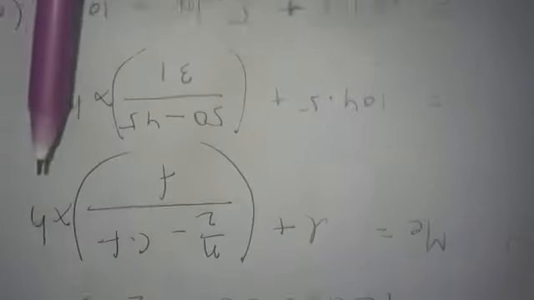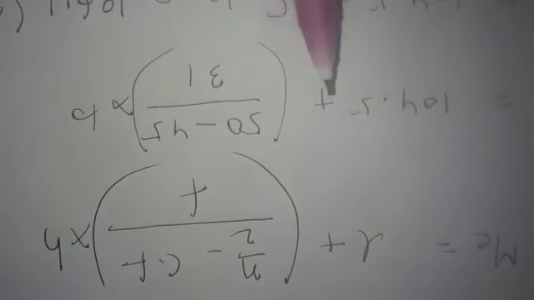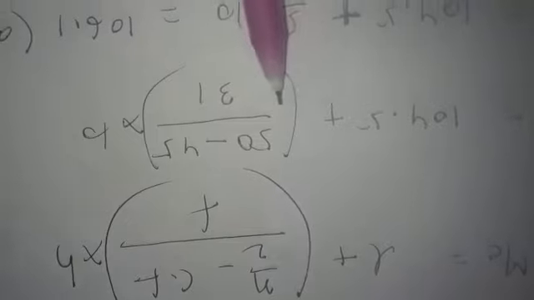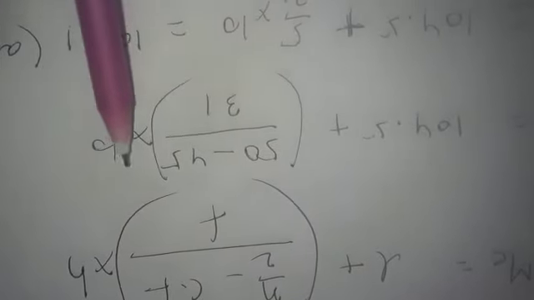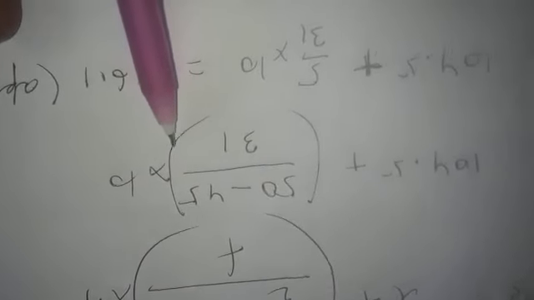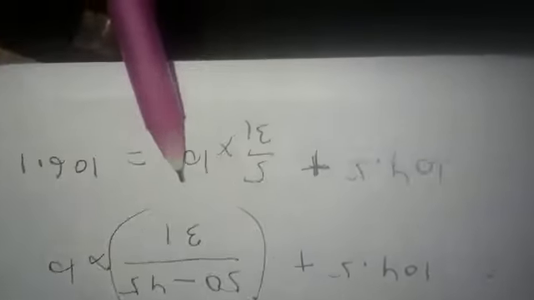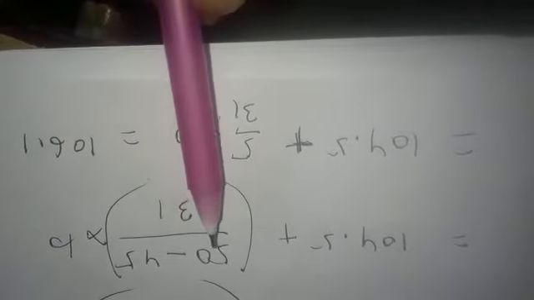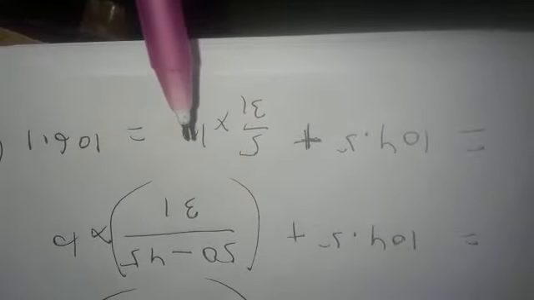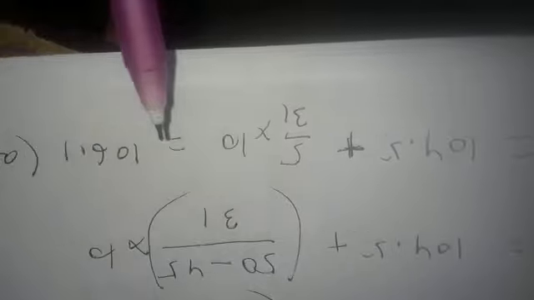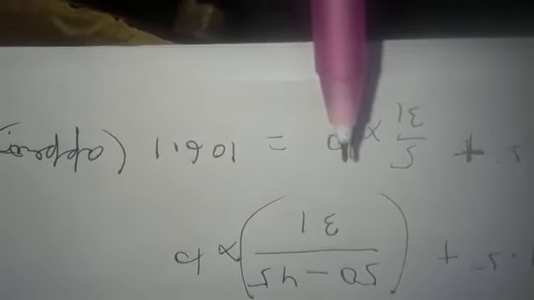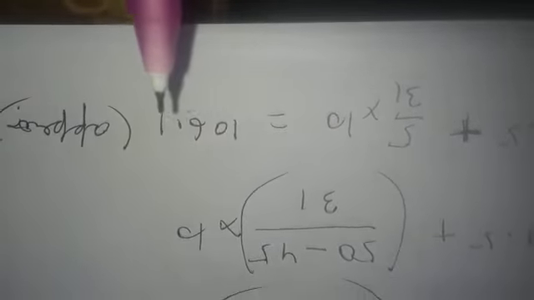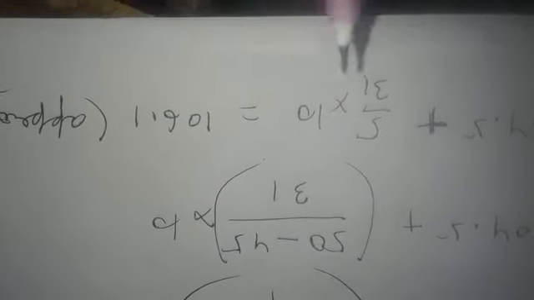Now we have substituted all these values in our formula, and thus we get 104.5 plus 50 minus 45 by 31 into 10. By solving it, we get 104.5 plus 5 by 31 into 10, since the difference of 50 and 45 is 5. When 5 is multiplied by 10, it becomes 50 by 31.